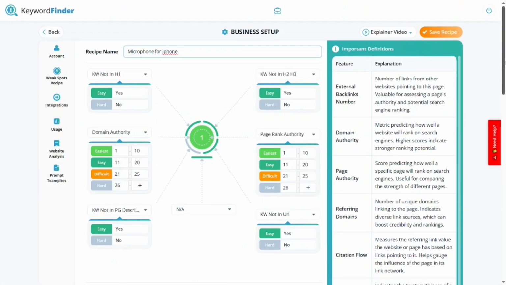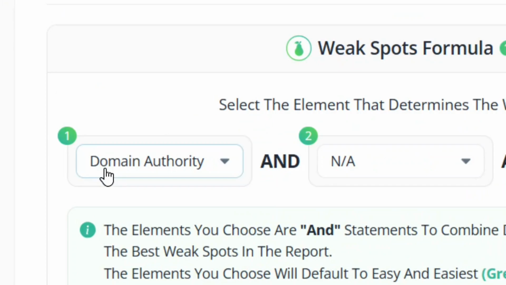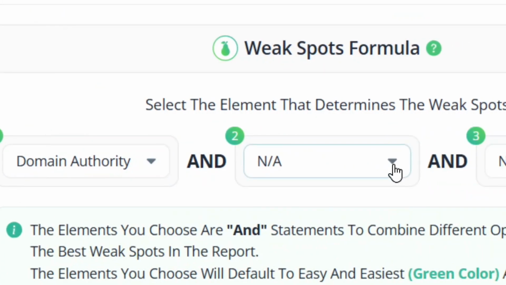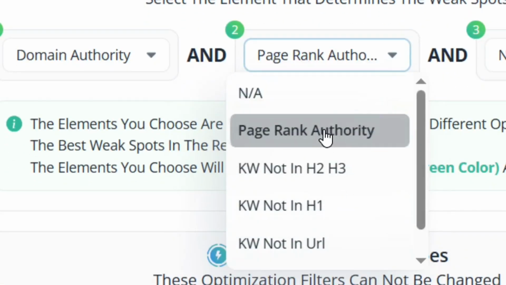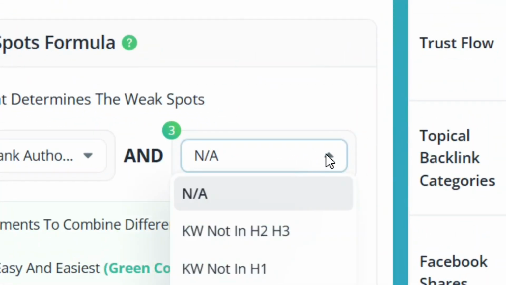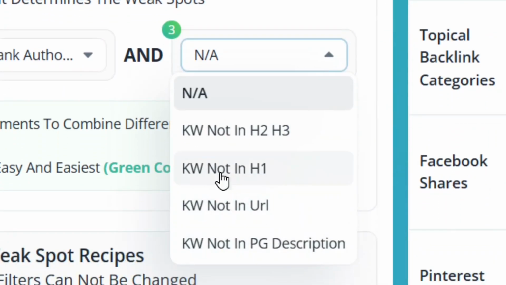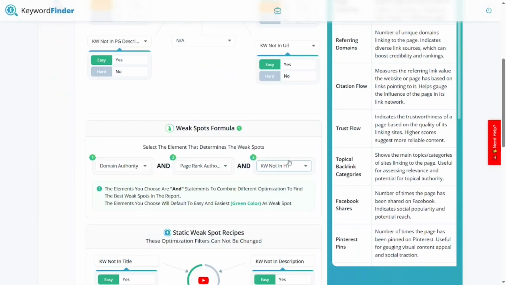After that, what you have to do is simply come down here, and we are going to set our weak spot formula. The first thing that we are going to use is the domain authority. The next thing is that we are going to click on the down arrow and add the page rank authority as well. The third one, we click on the down arrow and select keyword not in H1. Good, so this is our formula for the weak spot.